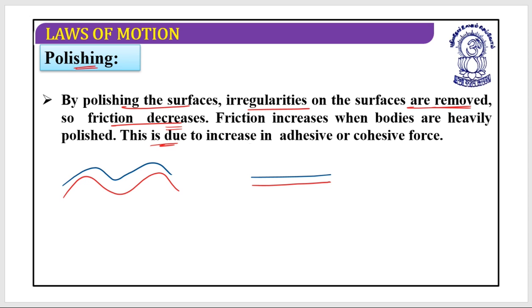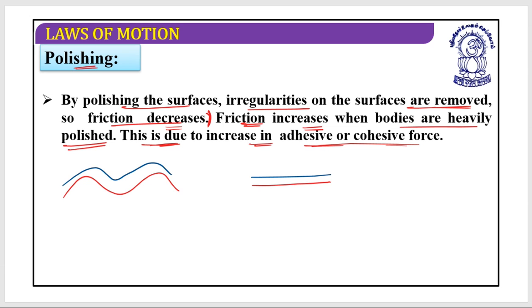Yes, but the problem is, friction increases when bodies are heavily polished. This is due to an increase in the adhesive or cohesive forces.